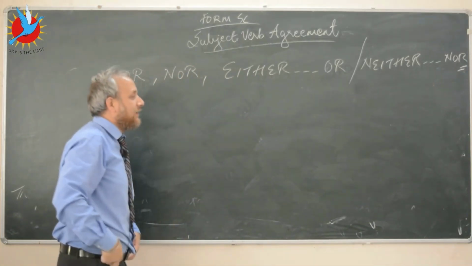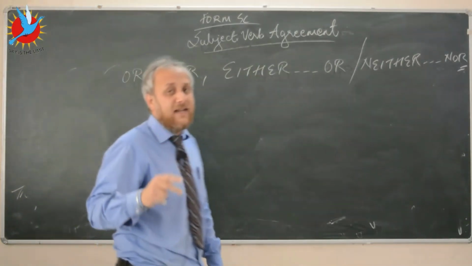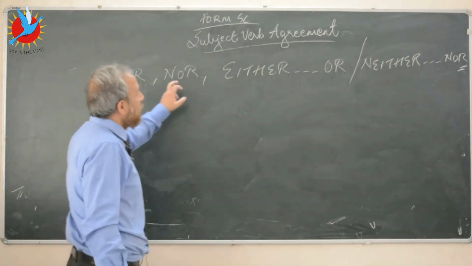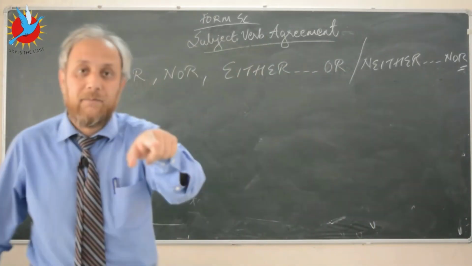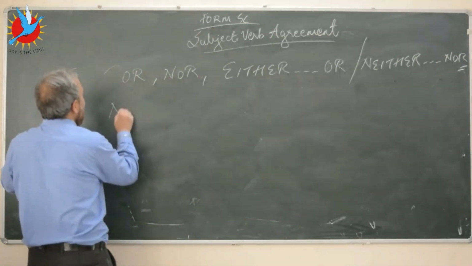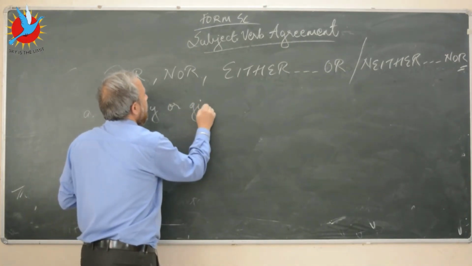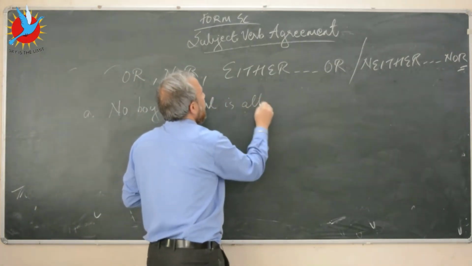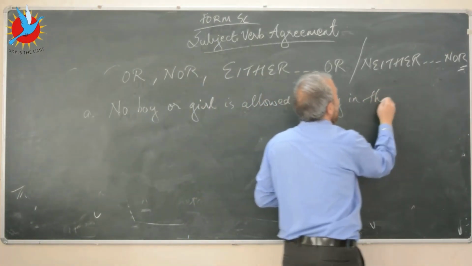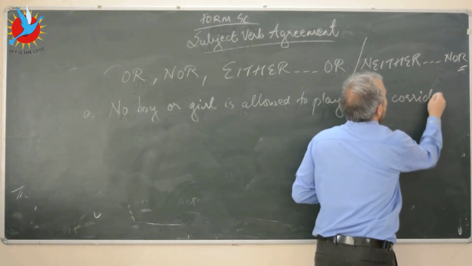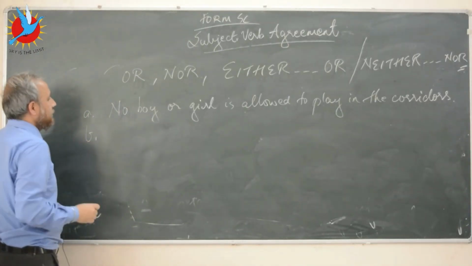Well, it's very, very simple actually. If two singular subjects are connected by or, nor, either or, neither nor, then you will use the singular form of the verb. So how does it work? Simple. Let's say, no boy or girl is allowed to play in the corridors.